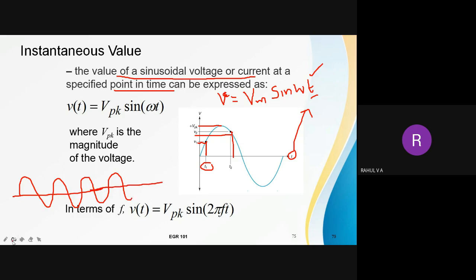If I want to know the value of voltage at this particular instant, I have to enter the time of that instant. Then the value of the instantaneous voltage, the magnitude of voltage at this particular instant, can be found by substituting the time of that instant in this equation. So this instantaneous value is actually not very useful for us, but what is the meaning of instantaneous value? It means at a particular instant, what is the magnitude of voltage or current?